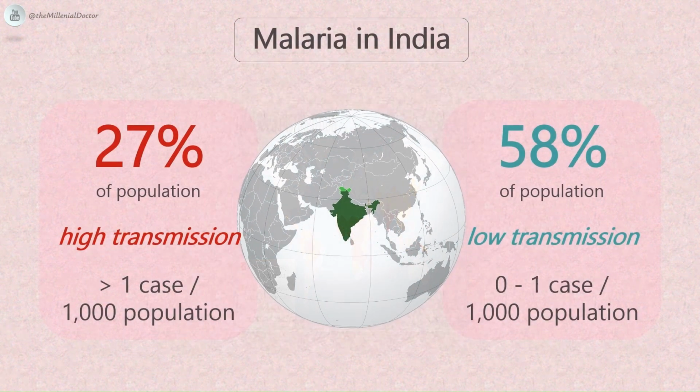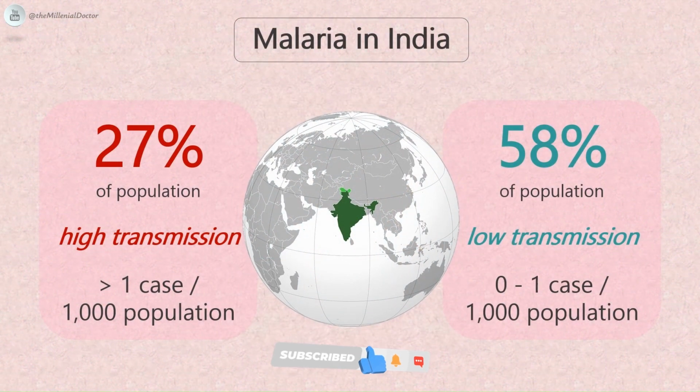In India, malaria is a major public health threat. About 27% of the population lives in high transmission areas, that is more than 1 case per 1,000 population, and about 58% in low transmission areas, that is 0 to 1 case per 1,000 population. In spite of the decline of the total number of malaria cases, the number of cases of Plasmodium falciparum malaria has increased.